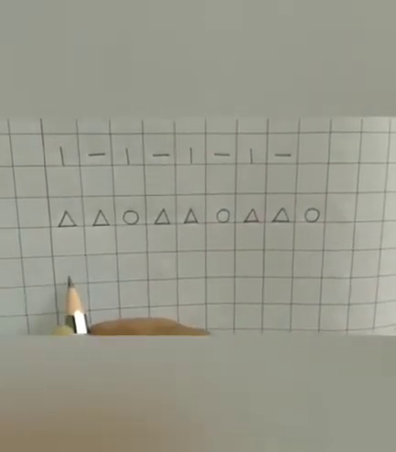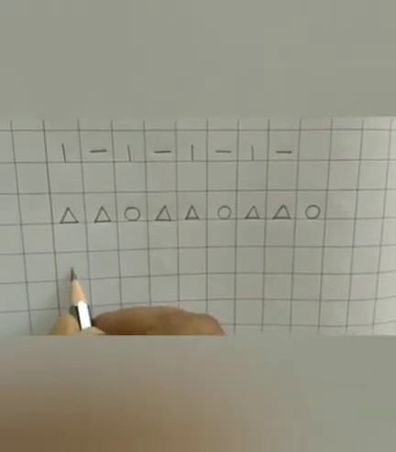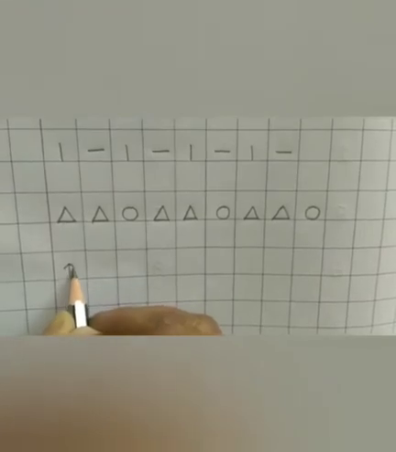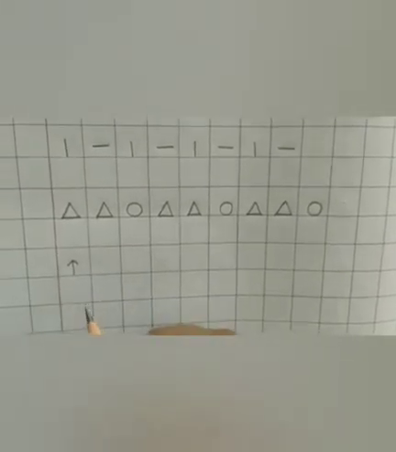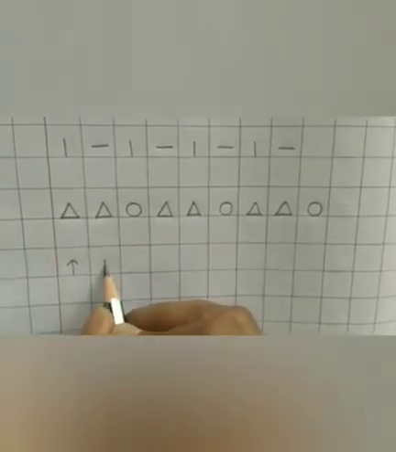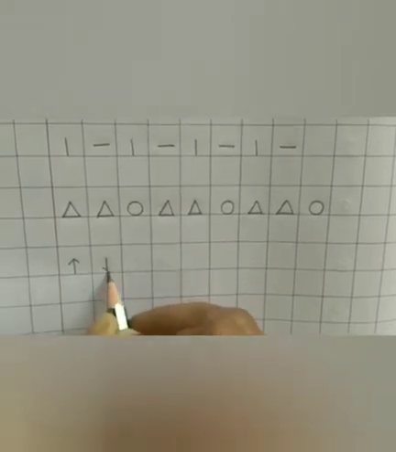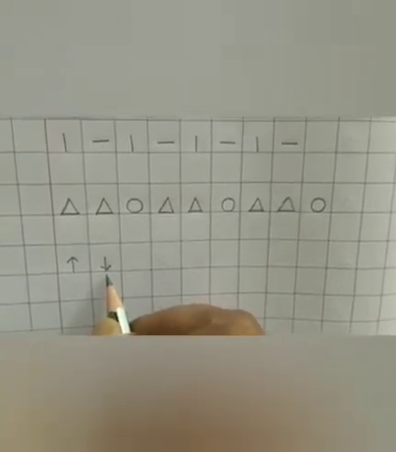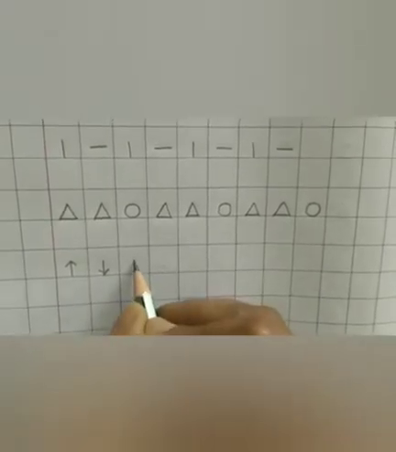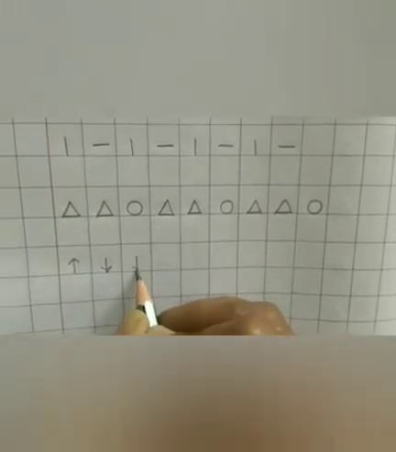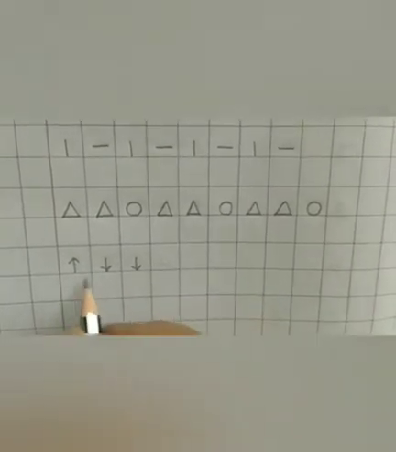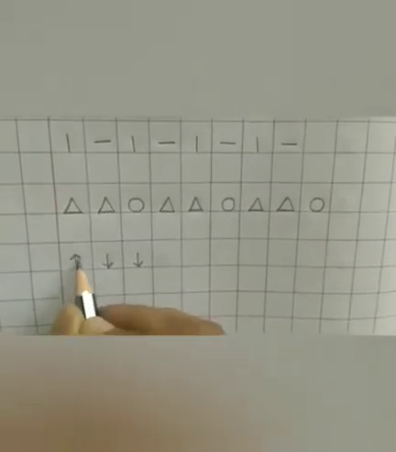Now again you have to leave one box and in this box you have to draw an arrow showing upward direction and next to it one more arrow showing downward direction. Okay? And again the same arrow showing downward direction. So this is the basic pattern.